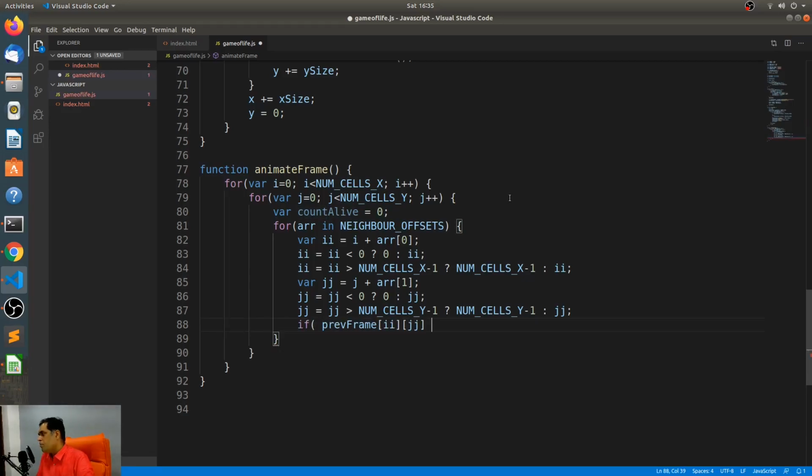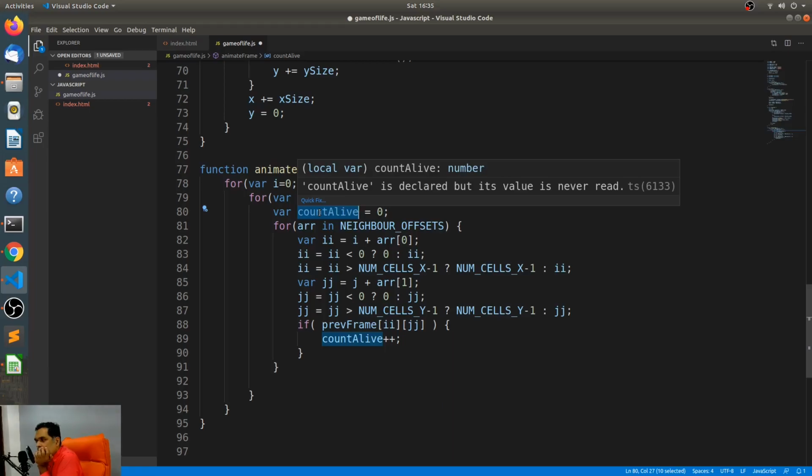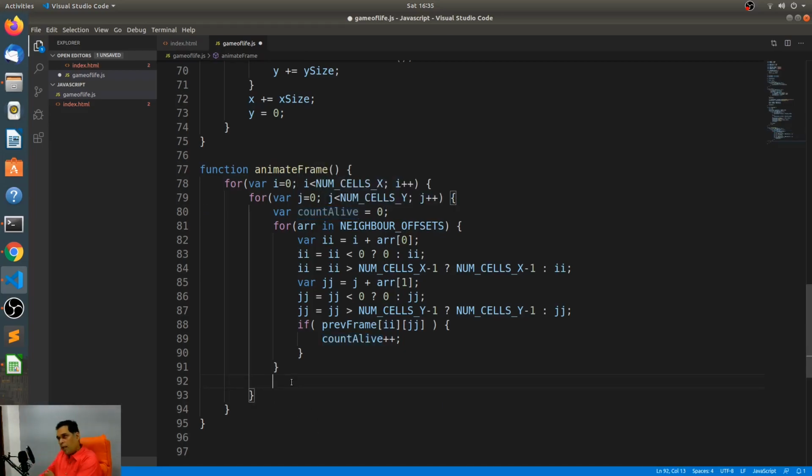If the previous frame of the offset is alive, then say count alive plus plus, or else don't do anything, so it never gets incremented. All right, so now we are actually very good over here. Now for a given cell we have how many of the neighbors are alive. All we have to do is essentially plug in the rules.